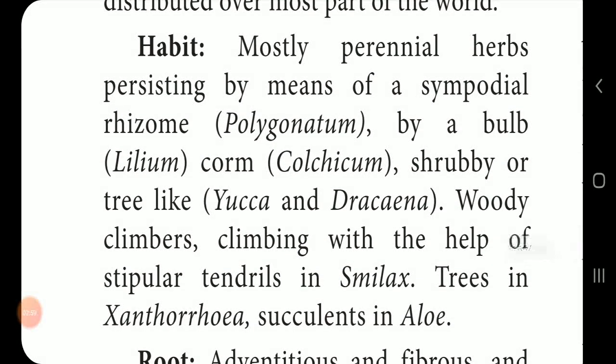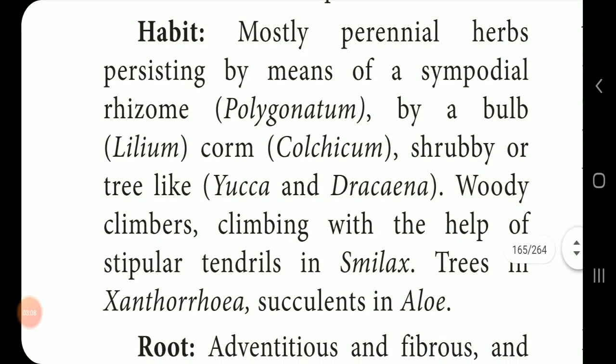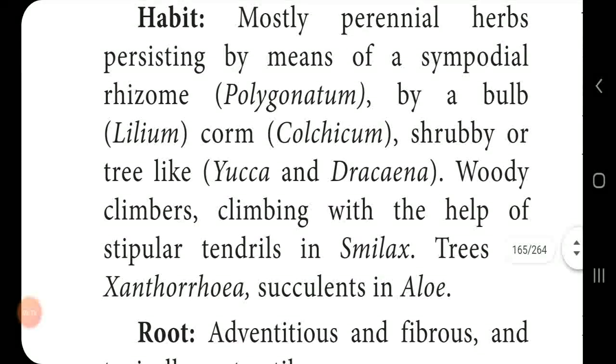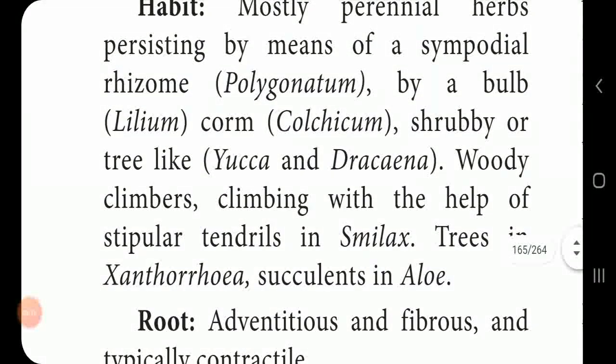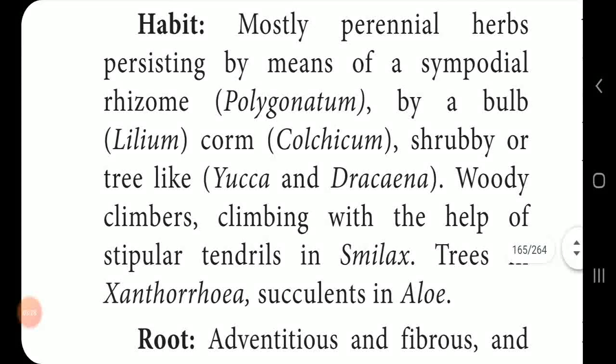Some plants have a corm, for example Colchicum. Shrubby or tree-like plants, for example Yucca and Dracaena. Some plants are woody climbers, for example Smilax. Some are trees in this family, for example Xanthorrhoea, and some plants are succulent, for example Aloe vera. So these are the different habits we can observe in the different kinds of plants from this family.